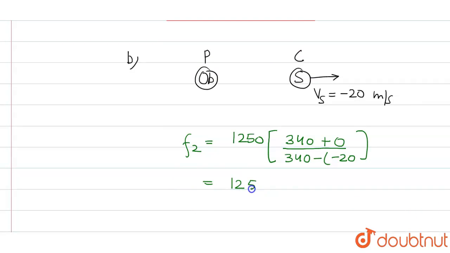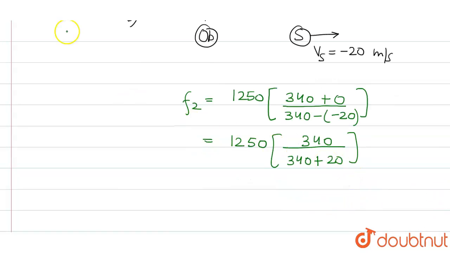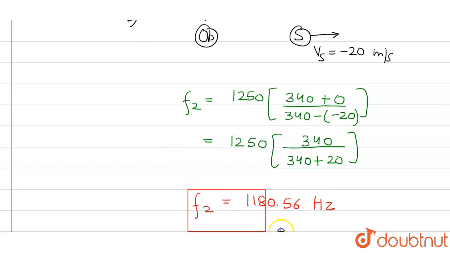So 1250 bracket 340 divided by 340 plus 20. So now on solving, we will get F2 as 1180.56 Hz. So this is answer for our second part.